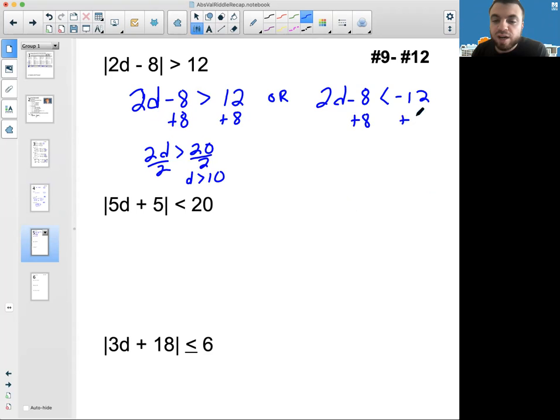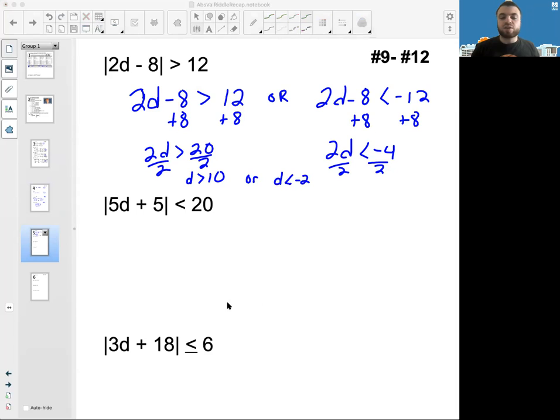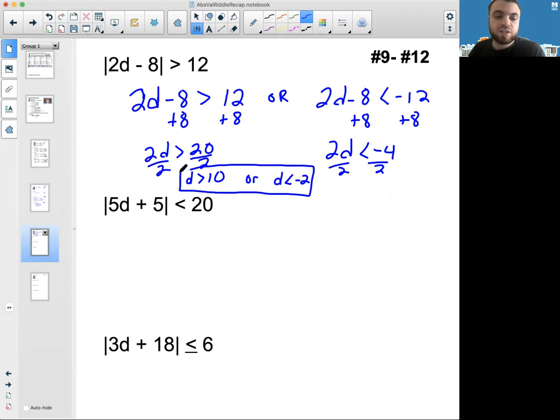Same thing on the other side. I'm going to do 2D is less than negative 4, divided by 2, divided by 2. So we get, or, the letter D less than negative 2. So either the letter D is greater than 10 or the letter D is less than negative 2. That is our final answer for this inequality. And that goes with the letters T, S.